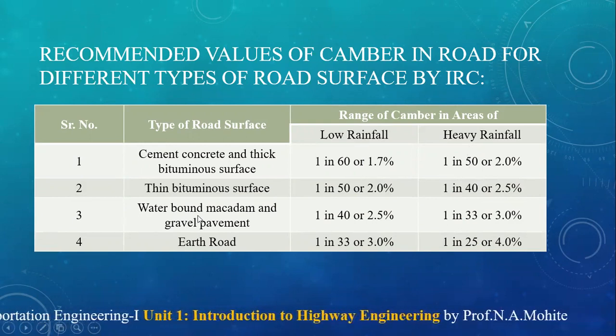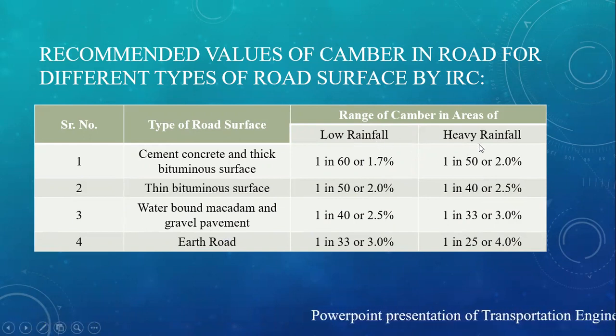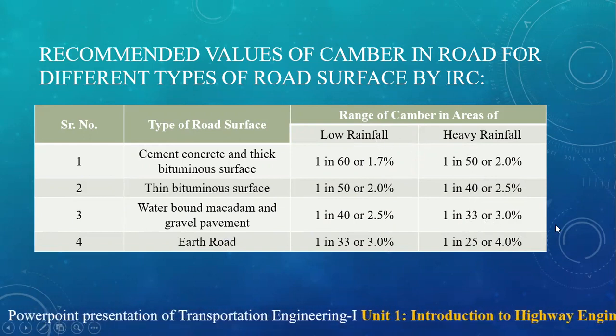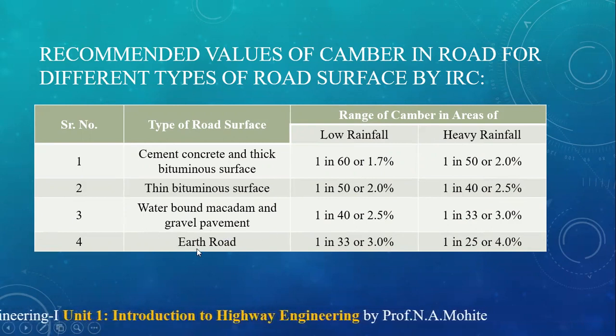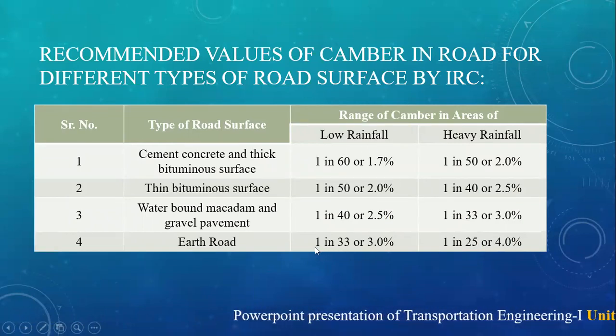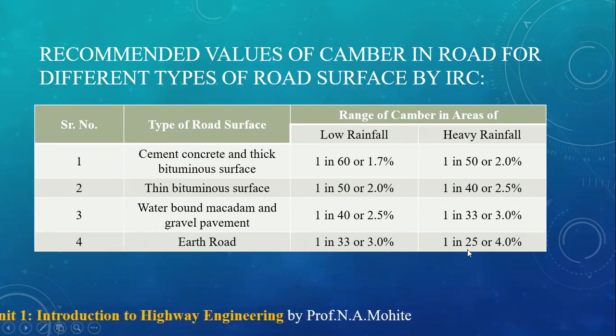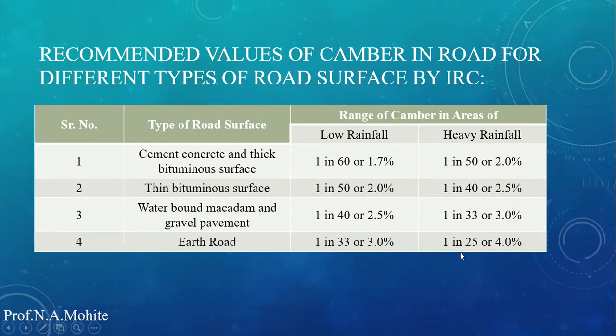In case of waterbound macadam, that is WBM, and gravel pavement, it is 1 in 40 or 2.5% in low rainfall, whereas in heavy rainfall it is 1 in 33 or 3%. And for earth road type of road surface, in low rainfall the camber should be 1 in 33 or 3%, and in heavy rainfall it should be 1 in 25 or 4%.